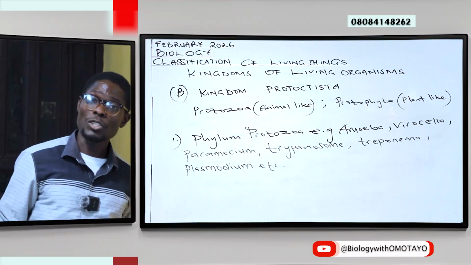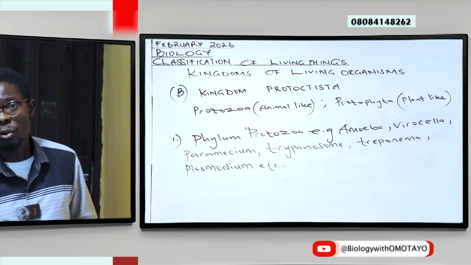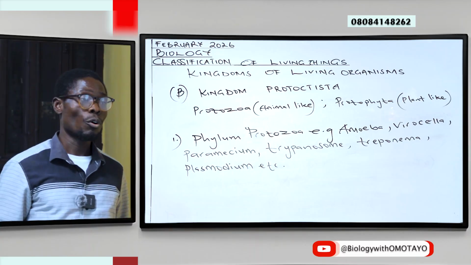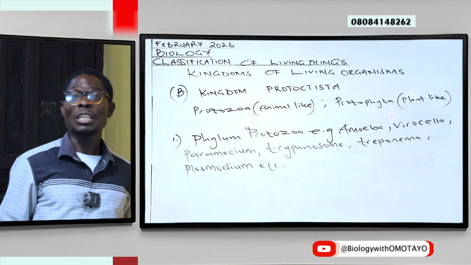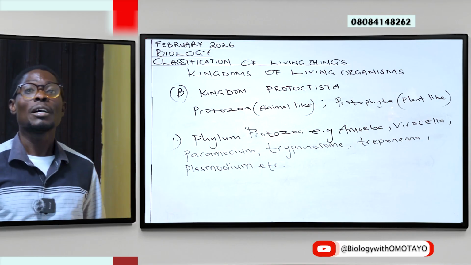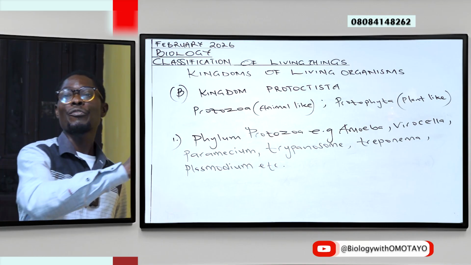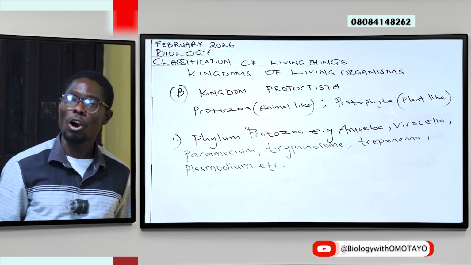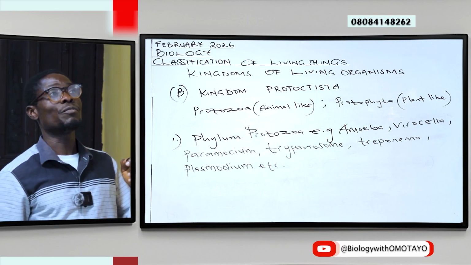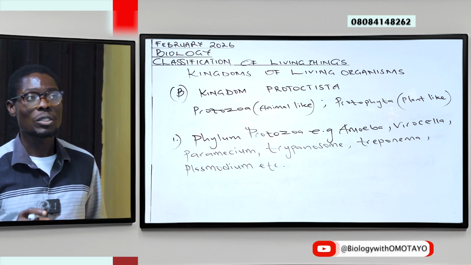Also Vorticella, Paramecium, Trypanosome, Treponema pallidum that causes syphilis, and Plasmodium, the pathogen that causes malaria. So these are a few of the organisms grouped under phylum Protozoa under the Kingdom Protoctista.